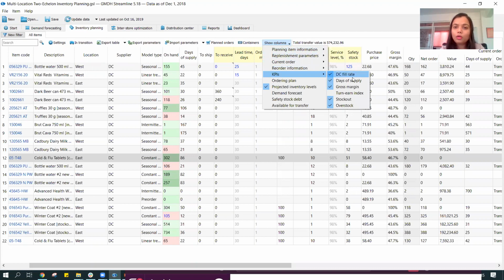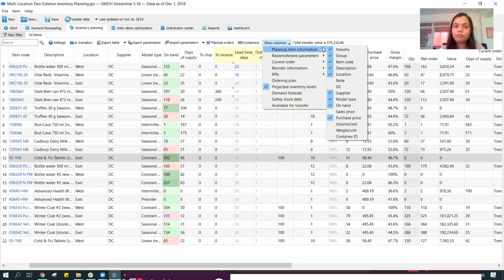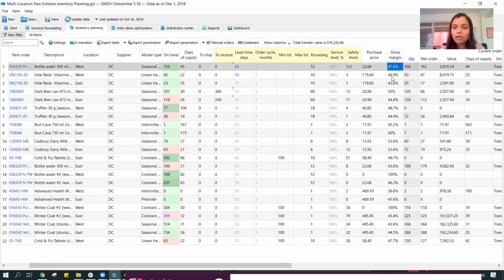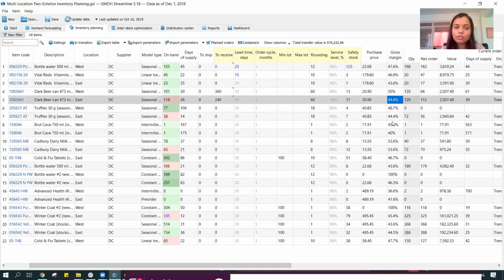We can also monitor our KPIs. So what is my DC fill rate? What is my days of supply? What is my gross margin? What's my turn on index? What's my stock out or overstock? And all the information I can just get with a click of a button. And once say we have this information, you can see something called gross margin over here. So it's the gross margin for these product lines basis our inventory values. So that's really critical.